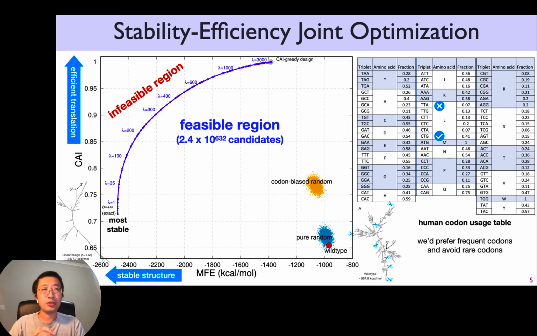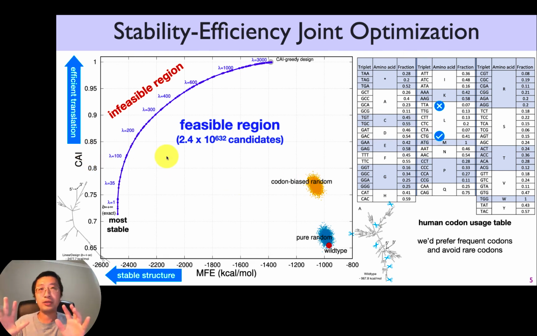So Moderna's paper also showed that you would want to prefer frequent codons that human cells would like to use and avoid rare codons. It's well known that, for example, for leucine, you would prefer some codon like CTG 41% of the time and do not use TTA at all, right? And each amino acid has a distribution over its codons. So they're not equal. You want to prefer the frequent ones as much as possible. So that's the y-axis, which is called CAI, or codon adaptation index, right?